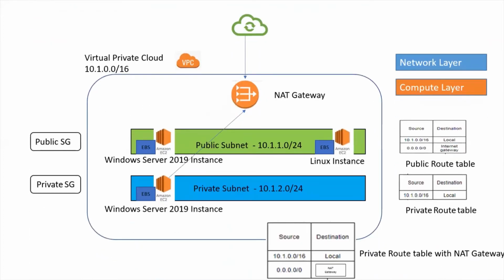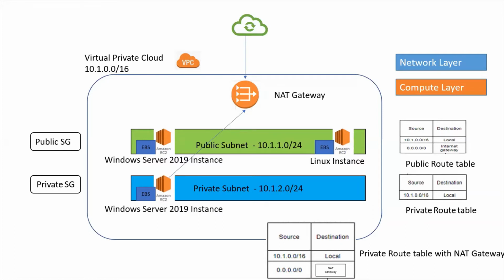Here is the high-level diagram of the NAT gateway, how it is placed, and how it is connected from the private subnet. We installed a Windows instance in the private subnet and connected it, accessing the internet through the NAT gateway. This is one way only. We cannot access this instance back from the internet. The internet is accessed from the Windows instance only.